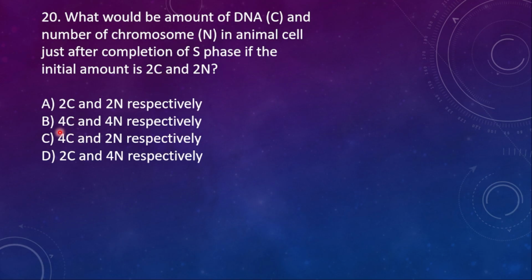So what will be the right option? 4C is here also and here also, but the N is given 4, so option B is wrong and the right option is C. Got it? Amount will be doubled, number will remain same. Keep in mind, after the completion of S phase, after the duplication of DNA, the amount of DNA will double, but the number of chromosomes remains the same.